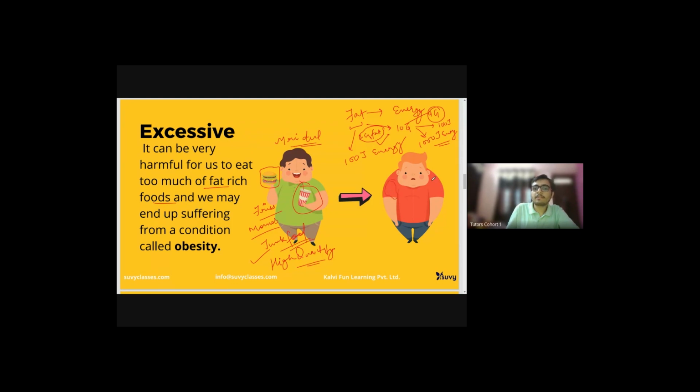You can see this person is getting fat. And why is it so? Because the fat is being stored in his body, which will make him ill. The fat gets stored in the body.